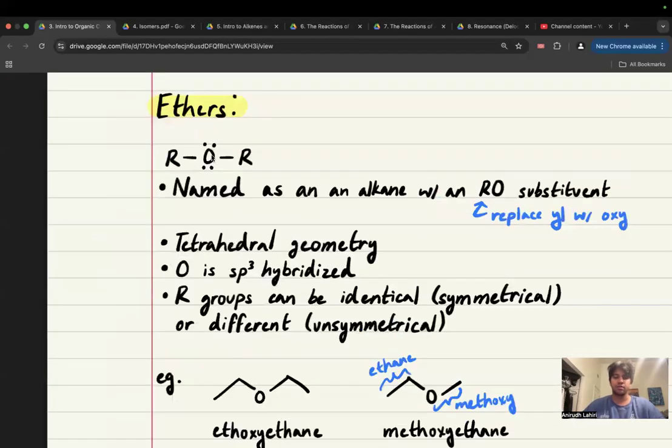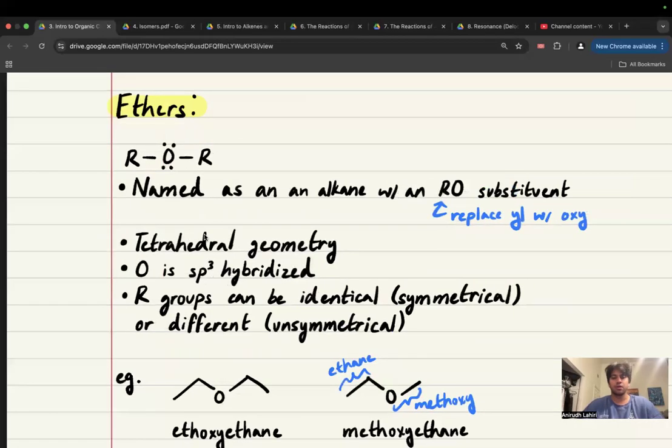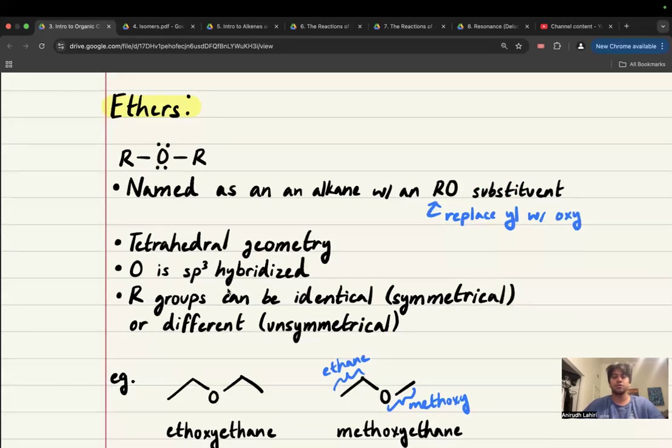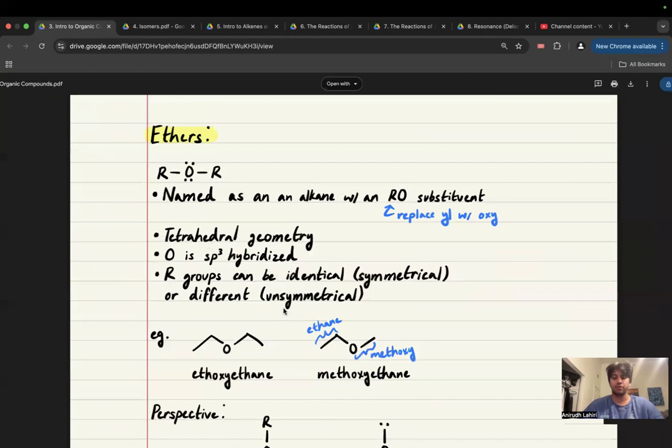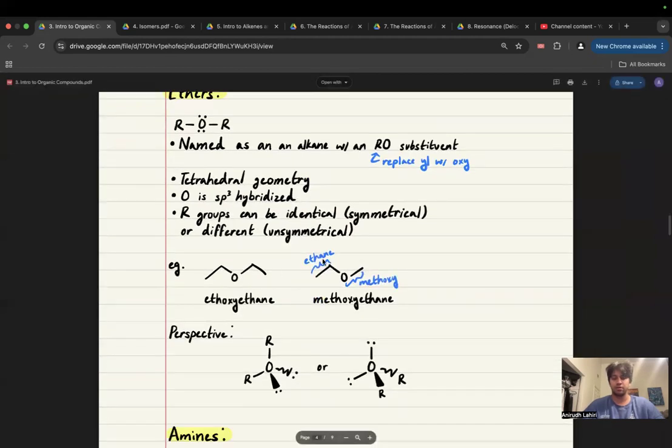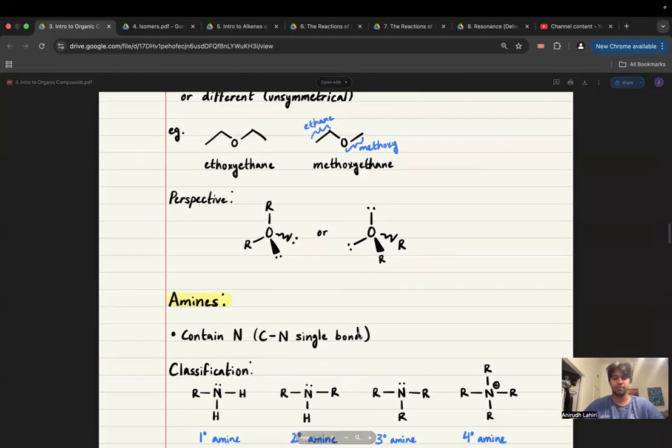The general structure of an ether is when we have an O and R on both sides. These R's don't have to be the same. This could be R1, this could be R2. I should have written it like that. Tetrahedral geometry. The O is sp3 hybridized. R groups can be identical, symmetrical, or different, unsymmetrical, right? These R groups are the same. These are different. Perspective drawing.